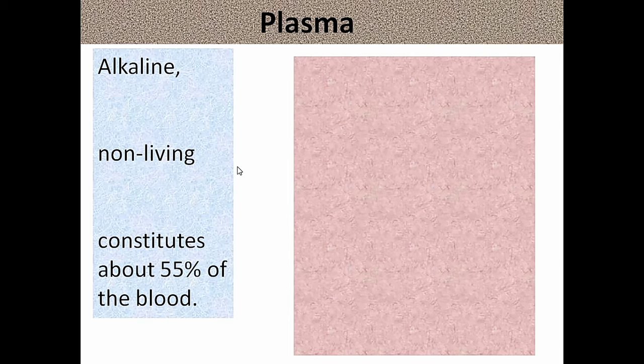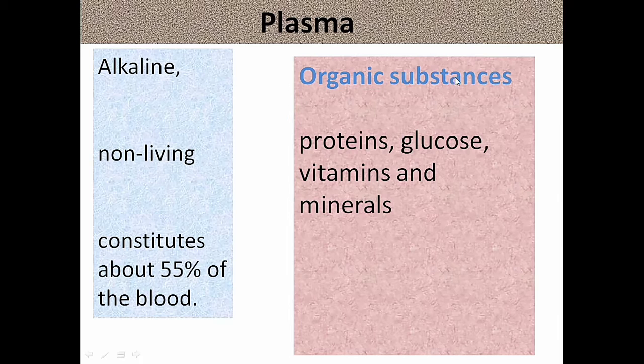Plasma has organic components. It has organic substances. After digestion, proteins, carbohydrates like glucose, minerals enter into the blood. Proteins, glucose, vitamins and minerals come from digestive system. After digestion, they enter into the blood. They are the organic substances.